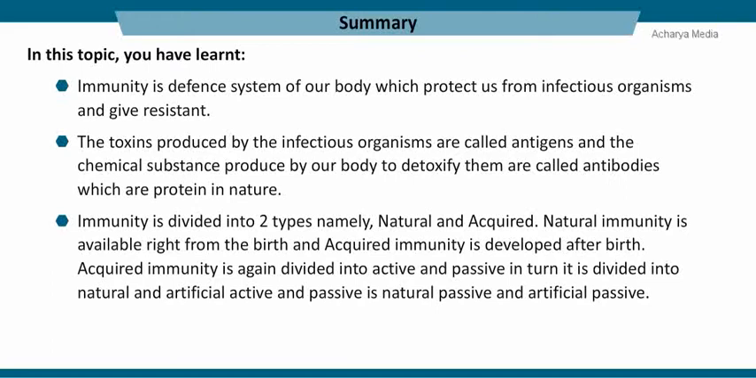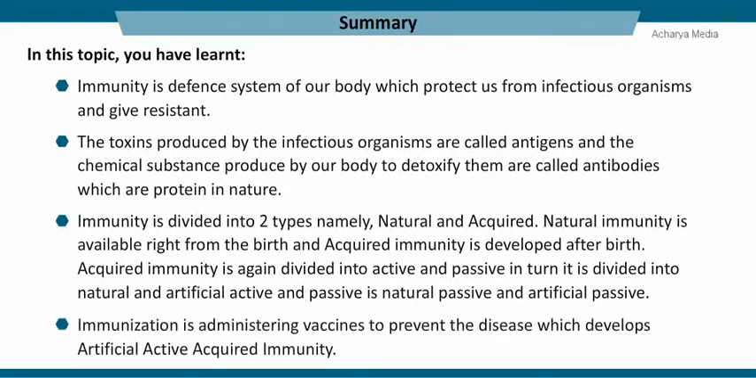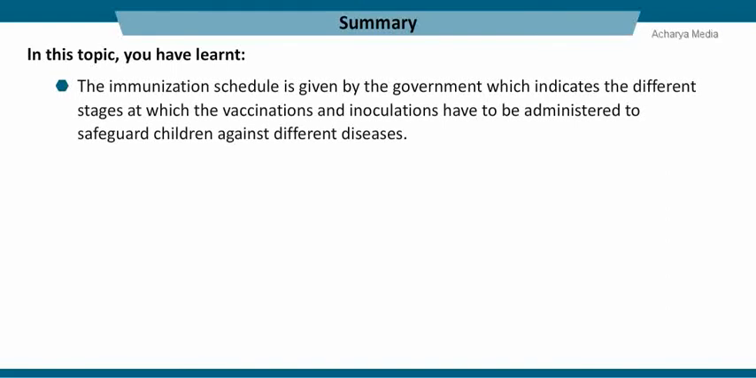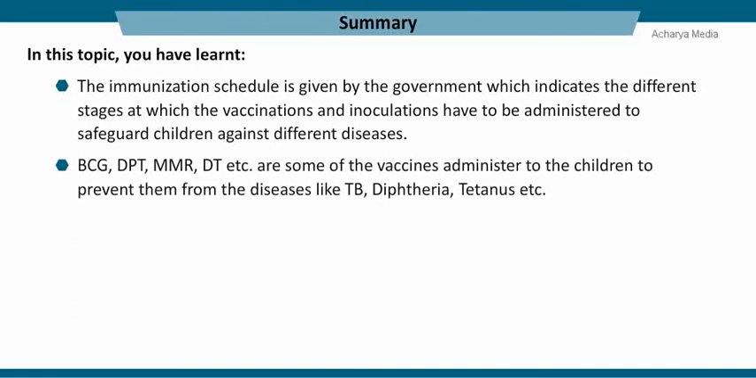Acquired immunity is again divided into active and passive, and in turn it is divided into natural and artificial: artificial active and natural passive and artificial passive. Immunization is administering vaccines to prevent the disease which develops artificial active acquired immunity. The immunization schedule is given by the government, which indicates the different stages at which the vaccinations and inoculations have to be administered to safeguard children against different diseases. BCG, DPT, MMR, DT, etc. are some of the vaccines which are administered to children to prevent them from diseases like TB, diphtheria, tetanus, etc.